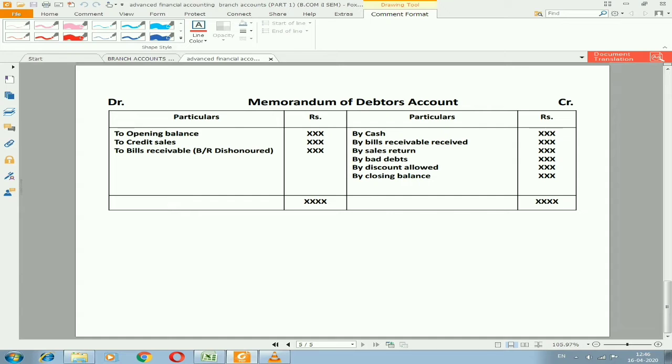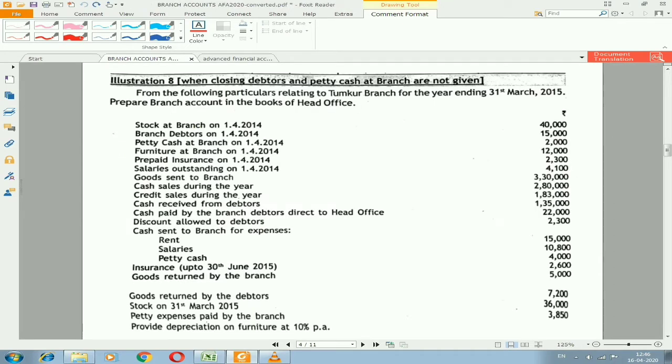While preparing memorandum of debtors account, remember one thing. In the question, you need to list out whatever information is related to debtors account. As you can see, I have listed out branch debtors on 1/4/2014, which is related to debtors. I have marked it.